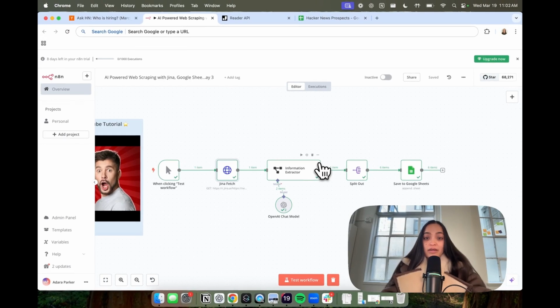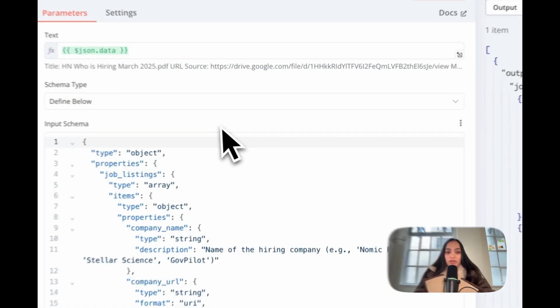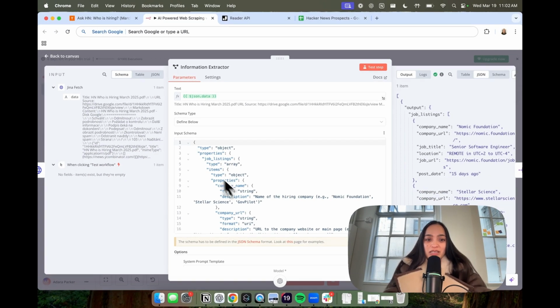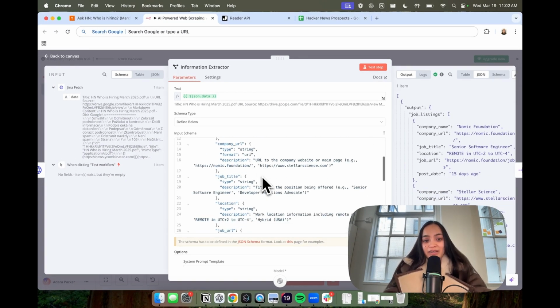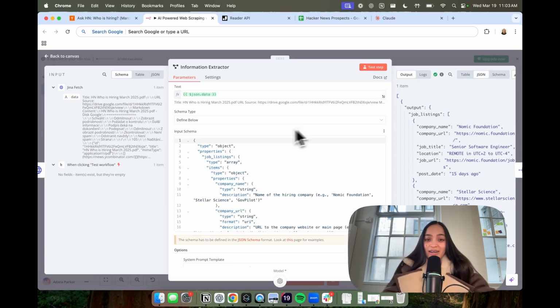The second node is our information extractor. This is where we give it the shape of our data and what we want it to extract. The way we're going to do that is we're going to define that with a JSON object in the input schema here. And if you want, there's additional system prompting that you can add towards the end. If you're not familiar with JSON and this looks completely foreign to you, don't worry. There's a super easy way to get Claude to generate this part for you. And all it is at a high level, it's just the shape of the data.